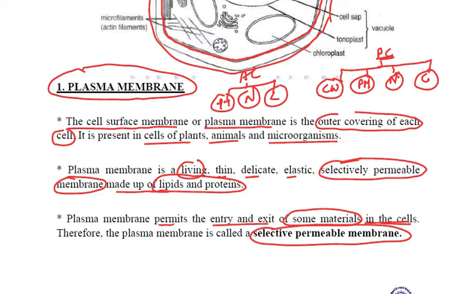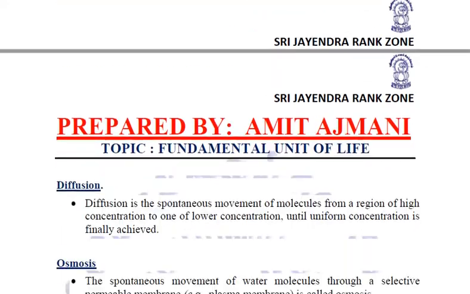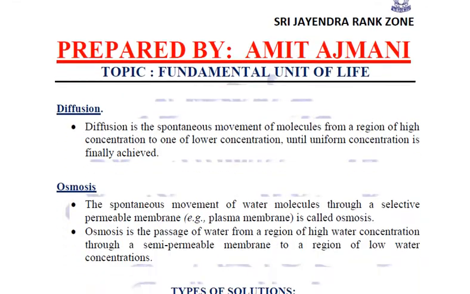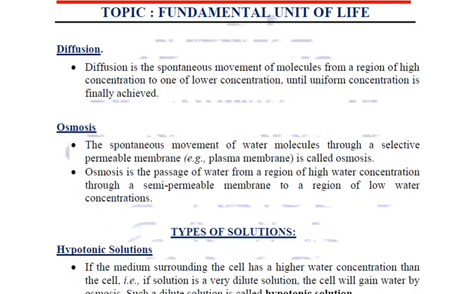So permeable means it allows the entry and exit of things, and selectively permeable because it permits the entry and exit of only some material, not everything. This is about plasma membrane. This is the outermost covering of animal cells.